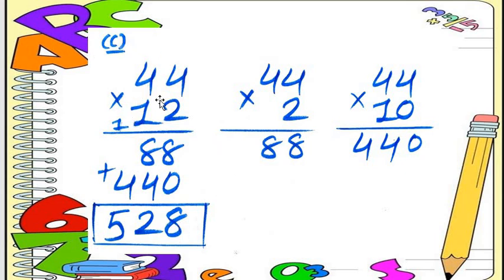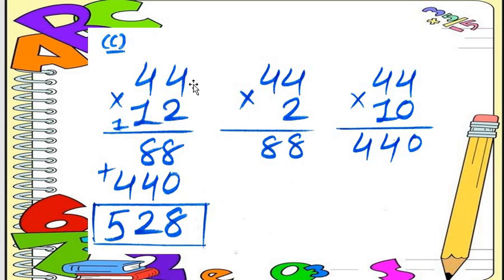Understood? I hope you all have understood well. Again I am repeating this whole method. 44 multiplied by 12. First of all, 44 multiply with 2 and then 44 multiply with 1. So 2 4s are 8, 2 4s are again 8. One by one we do all the steps. Then after the second step, both of these digits are done, and now we move on to these numbers.